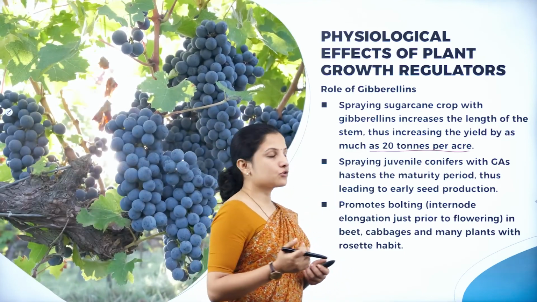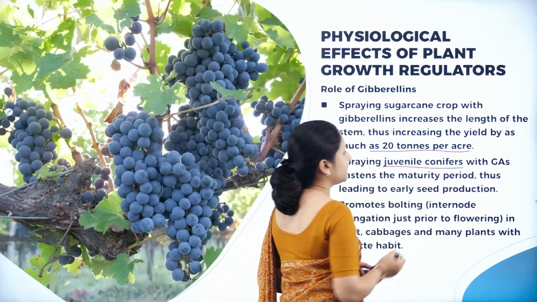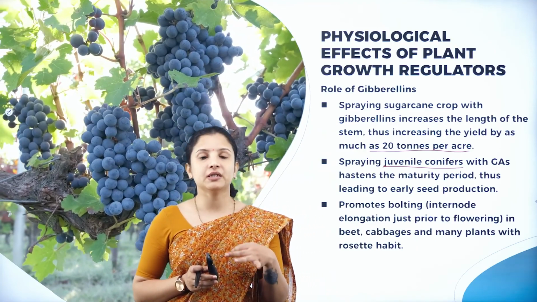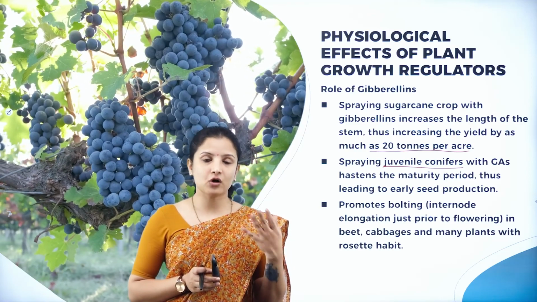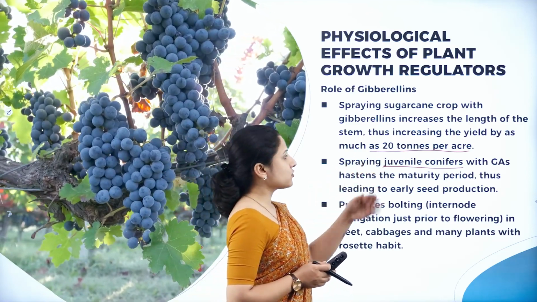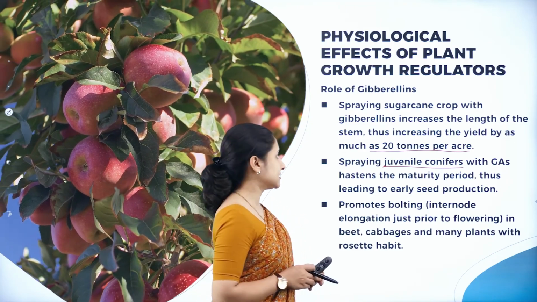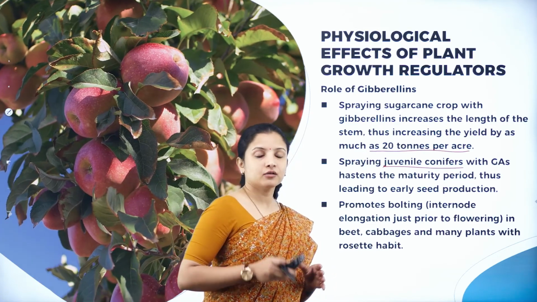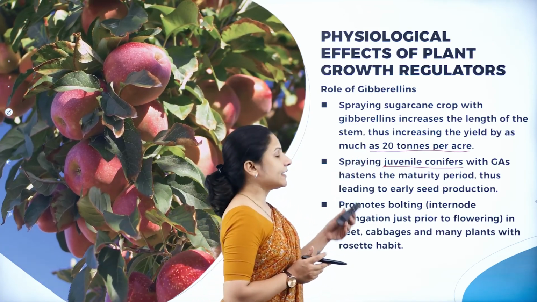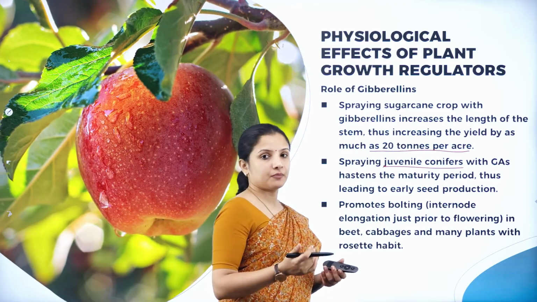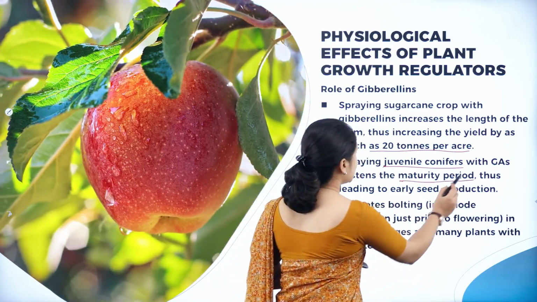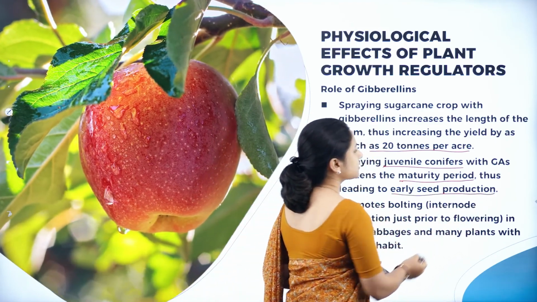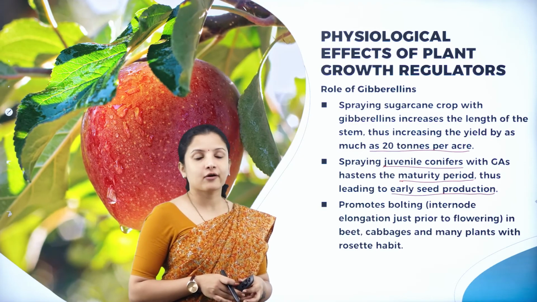And spraying juvenile conifers. So what is juvenile? The young. The young conifers. Conifers means we have pines and all those other conifers. So spraying young conifer trees with gibberellin actually speeds up the maturity period of that particular plant, thus leading to early seed production, because pine seeds and all that are of great economic value.